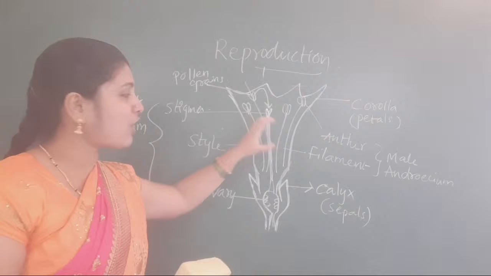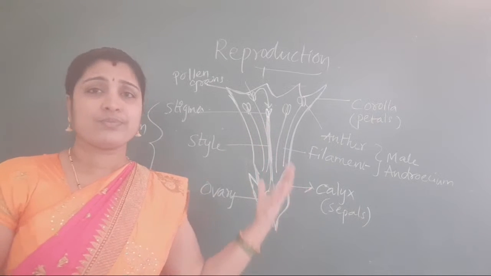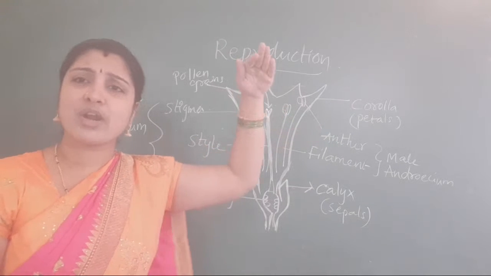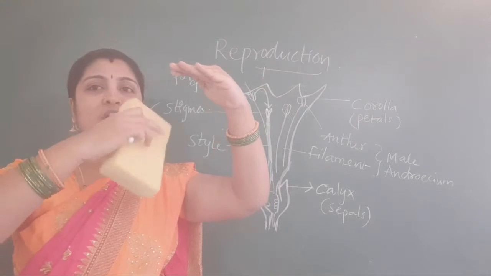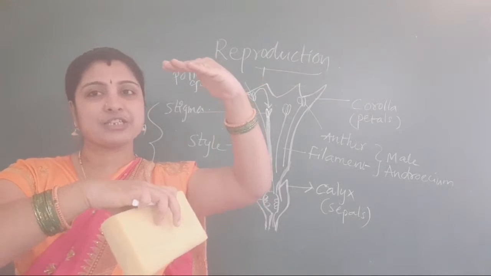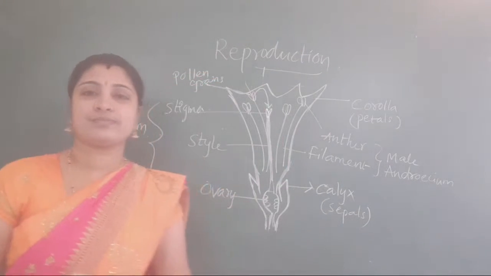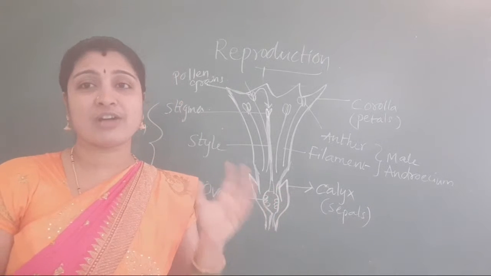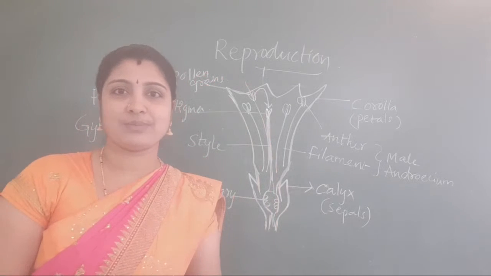If the gynoecium is at more height and the androecium is at less height, pollen grains will fall down only, because the gynoecium is upside. So the pollen grains can't reach here. That is why, if you observe, mostly the flowers have androecium higher than the gynoecium.